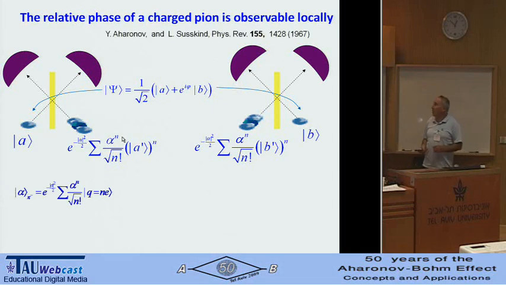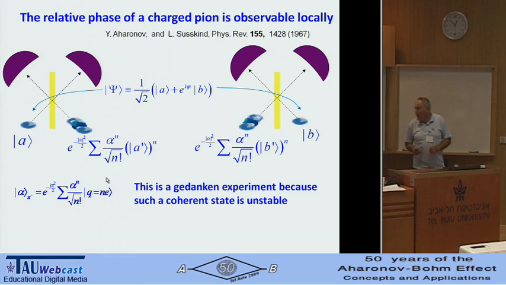He wrote a paper with Larry Susskind, no problem. We can find a relative phase between different charge states. So in principle, we can have a coherent state of pions, and the superselection rule is really an illusion. If you talk really about proper relative state properties, no problem. Not really no problem, because it's really only a Gedanken experiment.